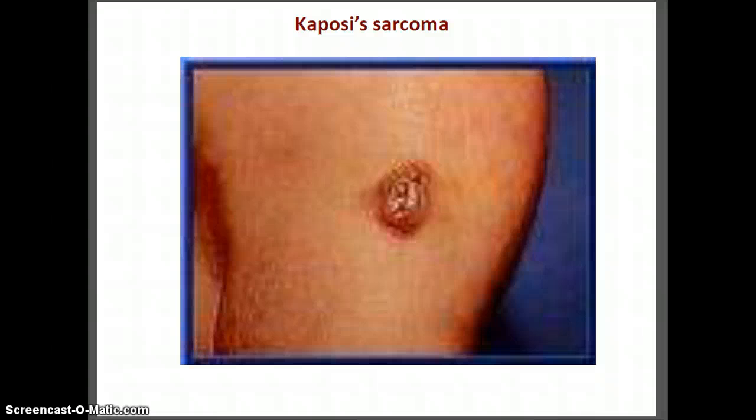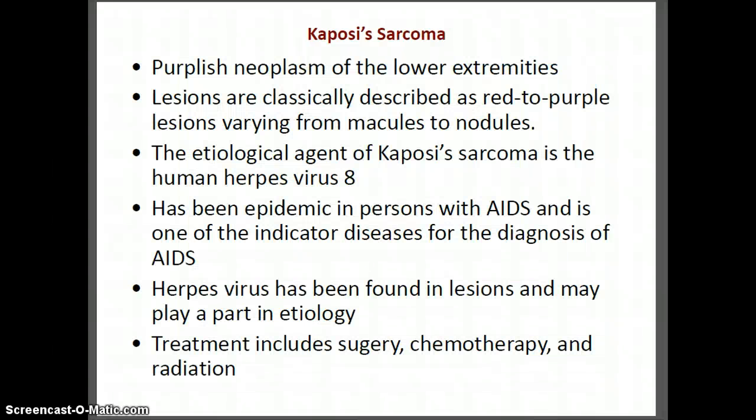Here's a Kaposi's, or a Kaposi's, I should say. I always want to put an R in that for some reason. Kaposi's sarcoma. It's purplish, as you can see, and it goes along with human herpes virus 8, and it is epidemic in people with AIDS and is one of the indicators that a person may in fact have AIDS.